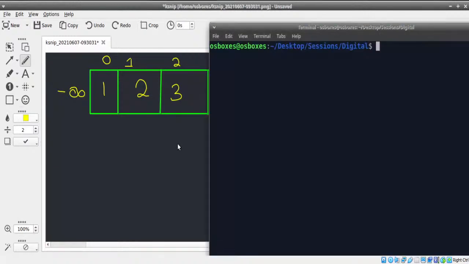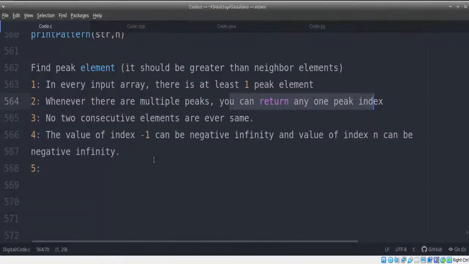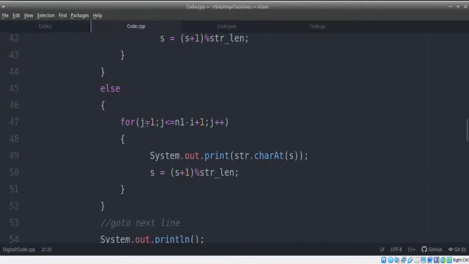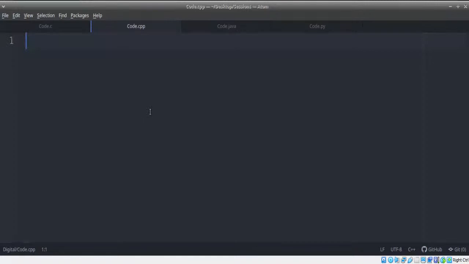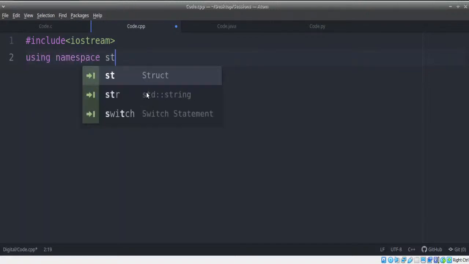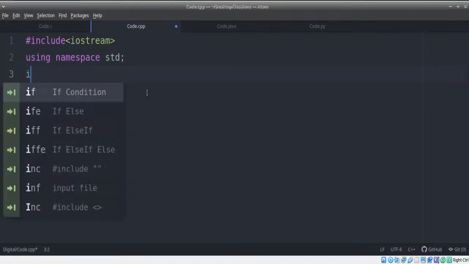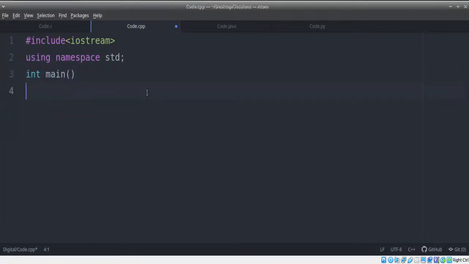But I haven't given one extra condition yet. This is what changes our entire logic. Till now the program was clear. Till now the program was easy. We could simply take it up in the problem we did here. That is, #include <iostream>, using namespace std, and int main, and let's just use return 0. We can easily solve it in the way we just did.